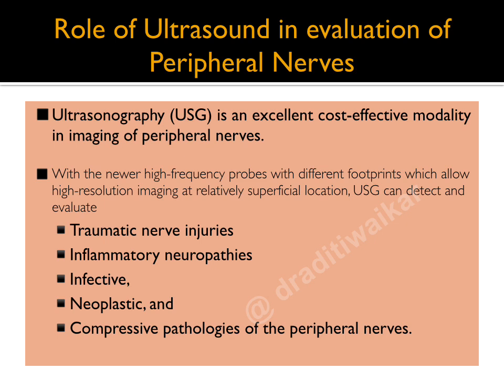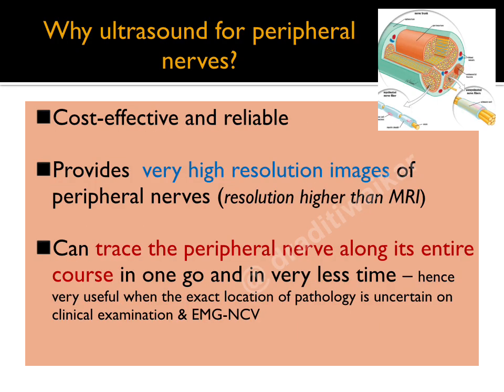Various peripheral nerve pathologies that can be diagnosed with ultrasound include traumatic nerve injuries, inflammatory neuropathies, infective, neoplastic, and compressive pathologies of peripheral nerves. Why ultrasound for peripheral nerves? Ultrasound is a very cost effective and reliable imaging modality. However, low cost doesn't mean a compromise. Ultrasound in fact provides very high resolution images of peripheral nerves at a resolution that is higher than MRI.